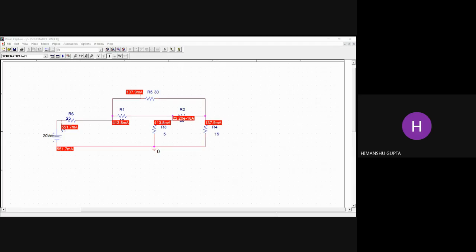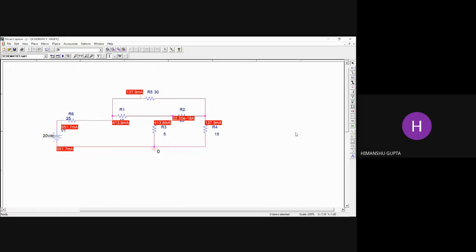After that, right now we are performing bias point analysis. That means we calculate the current at every node and the voltages, and if you want, we can also calculate the power from here. Once the simulation is set up, we select the run button, and the simulation results will be here.